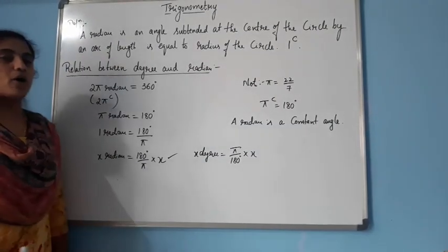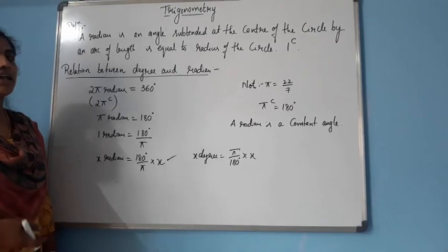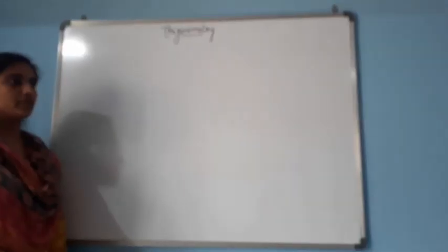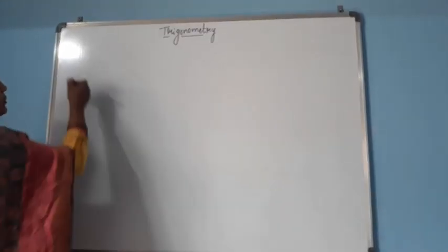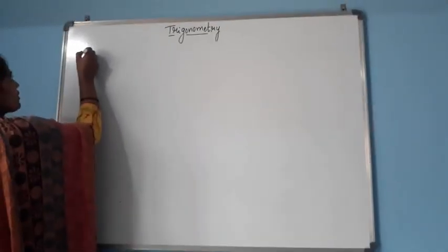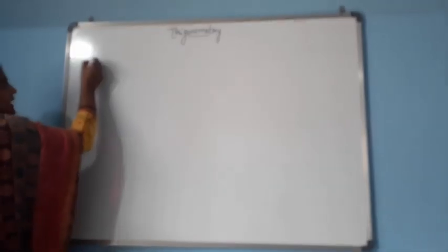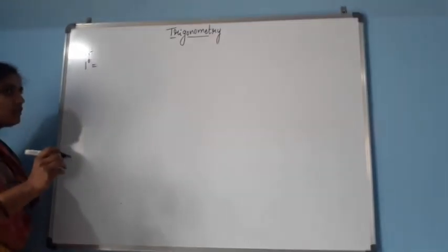Now let us move on to the problems, how to convert degree to radian and radian to degree. Here I want to give some important points you should recall. See here, 1 degree, I am telling, not about the radian.